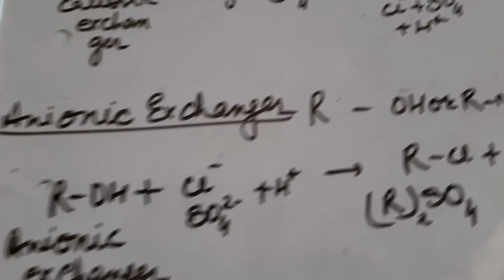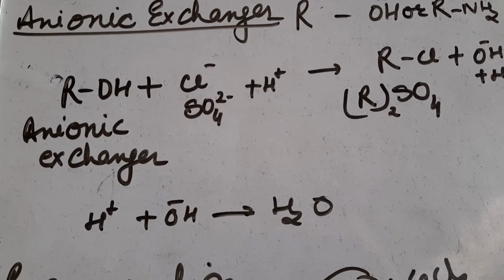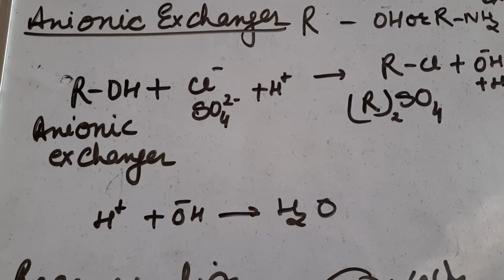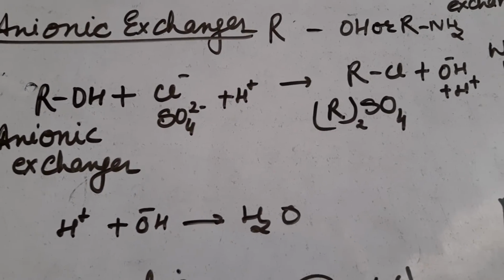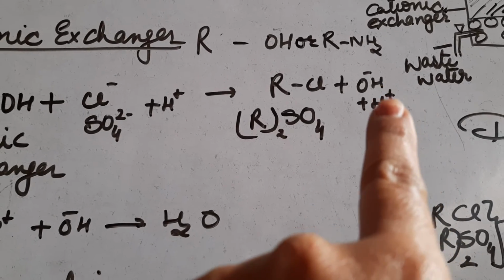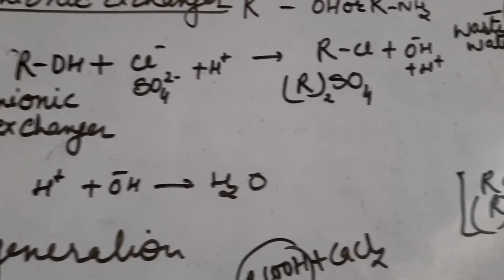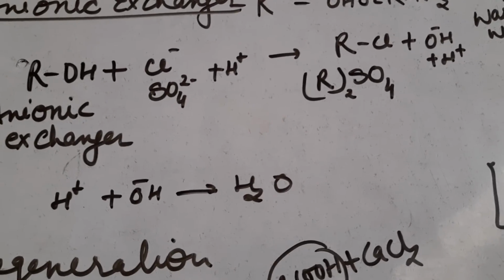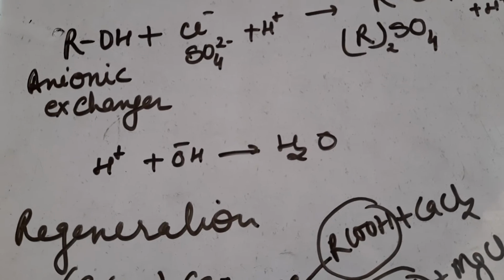Now in the anionic exchanger, this R group is attached with OH group which exchanges its OH group with chloride and sulfate ion. So here we get these two compounds, and OH group comes in water which is now free from cation and both anions. This H ion and OH ion combine to give you water.